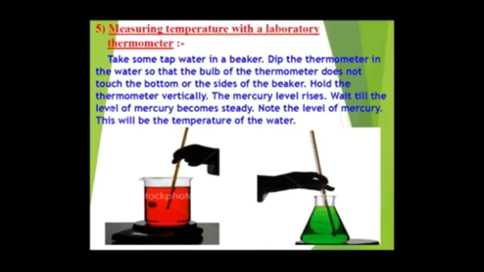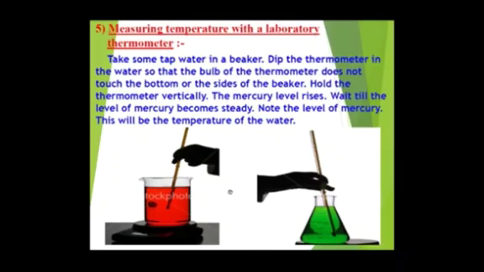Dip the thermometer in the water so that the bulb of the thermometer does not touch the bottom or the sides of the beaker. See how this thermometer is held in water. The bulb is neither touching the bottom nor the sides of the beaker. So we have to hold the thermometer vertically.